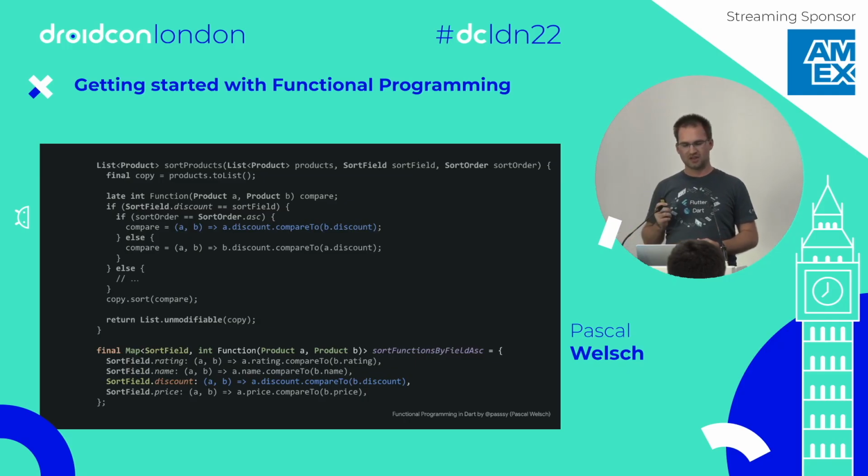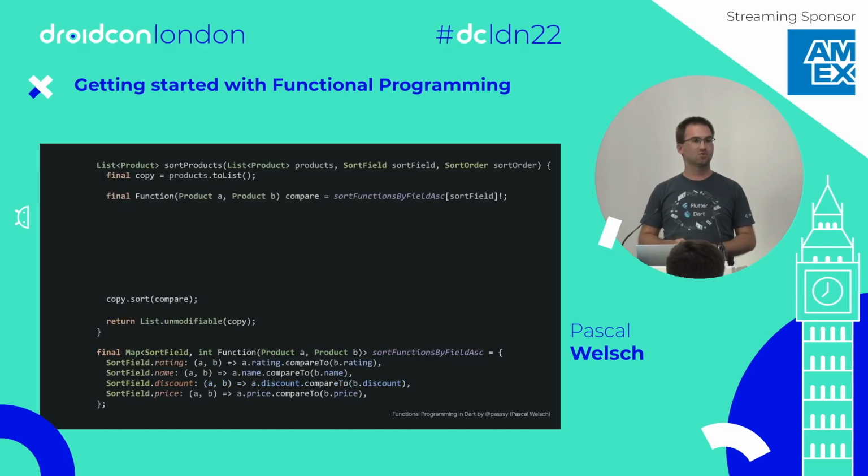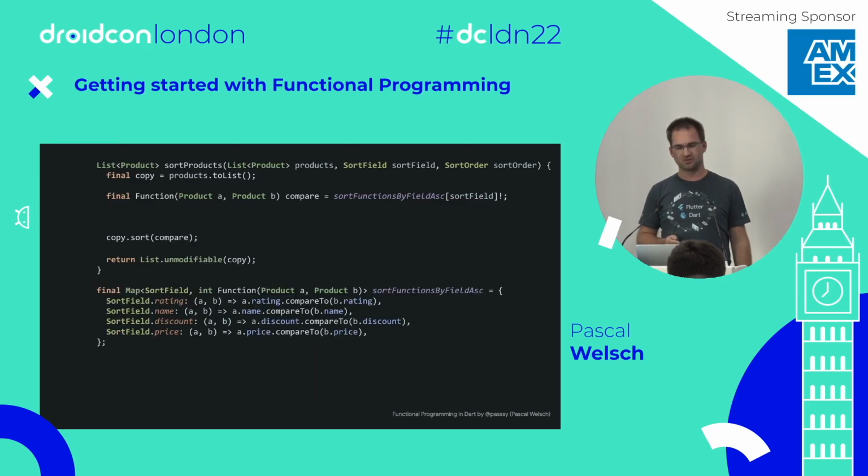Next, because they look identical, or they are identical, the blue one at the top and the blue one at the bottom, they are identical, we can replace them. This means we can rip away the whole part at the top and just do a lookup on that table. For every sort field, we get a new lambda, which is the compare lambda, and we sort by that. It's suddenly a lot less code, so we can reduce it.